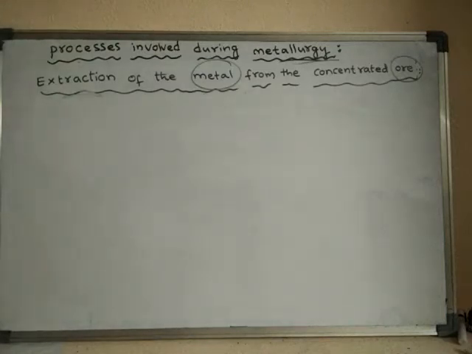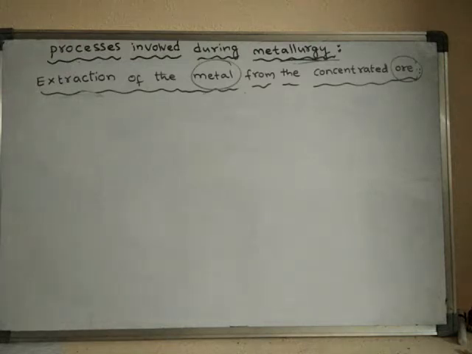We were learning the processes involved during metallurgy. So in that extraction of metal from the concentrated ore, we have seen that metal can be extracted from the concentrated ore by several methods. One is the electrolytic method,